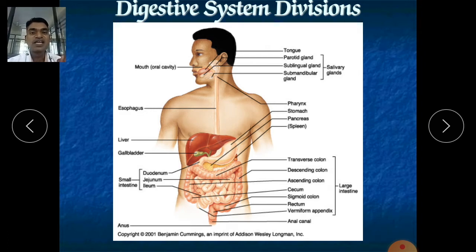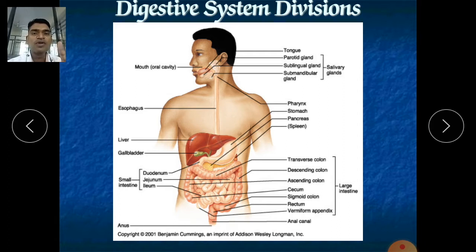What is digestion? Digestion is the process of conversion of complex forms into simpler forms. Digestion is also called biotransformation, and this biotransformation has two phases, phase 1 and phase 2. Phase 1 is anabolism and phase 2 is catabolism.